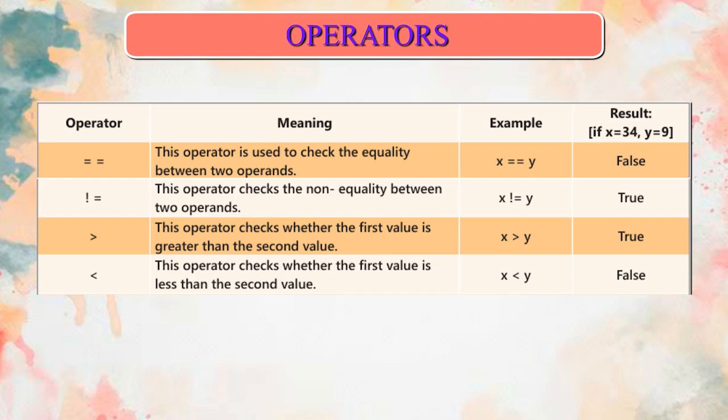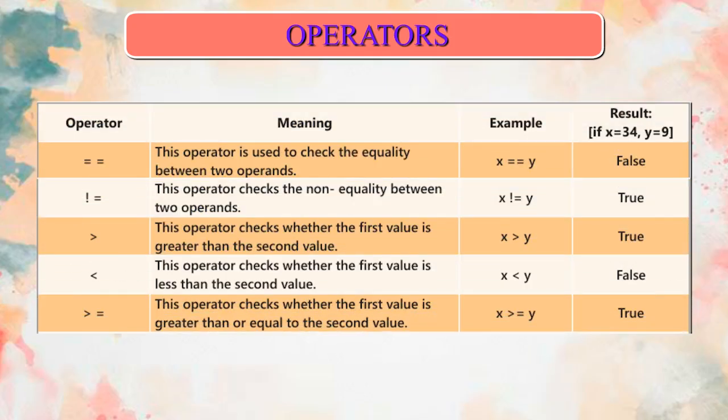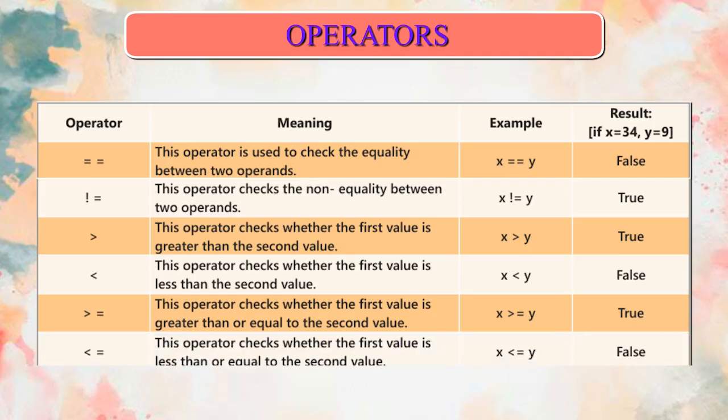Result: false. Operator greater than or equal to: this operator checks whether the first value is greater than or equal to the second value. Example: x greater than or equal to y. Result: true. Operator smaller than or equal to: this operator checks whether the first value is less than or equal to the second value. Example: x smaller than or equal to y.